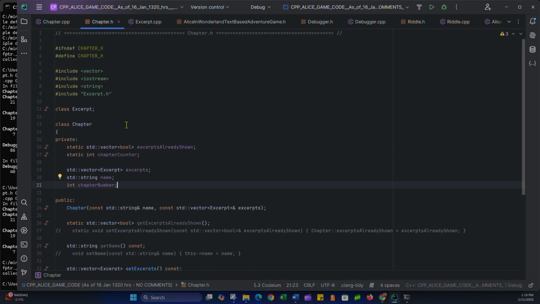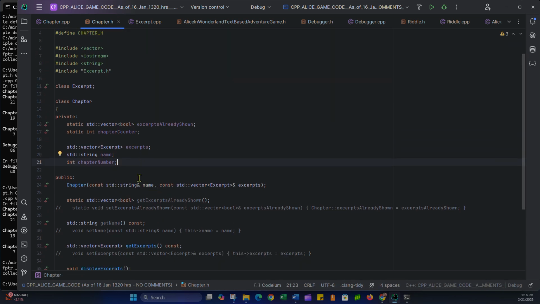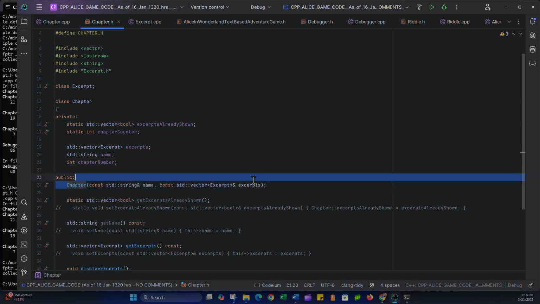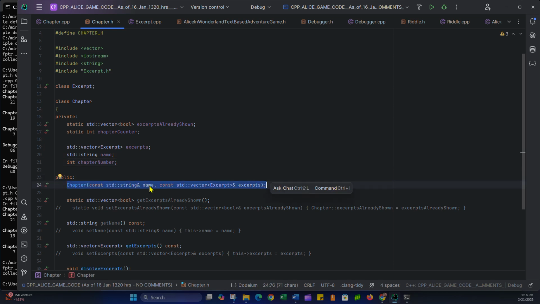One way to fix it is we could just change the order of this. So I could put name, excerpts first, and name. That would match up with this, but that still wouldn't help with the chapter number thing. That needs to be changed. But I want to keep this order here. I want name to be initialized first and then excerpts, because I think the first argument to a chapter should be its name as opposed to the excerpts. So right away we're going to change this by moving this up here.